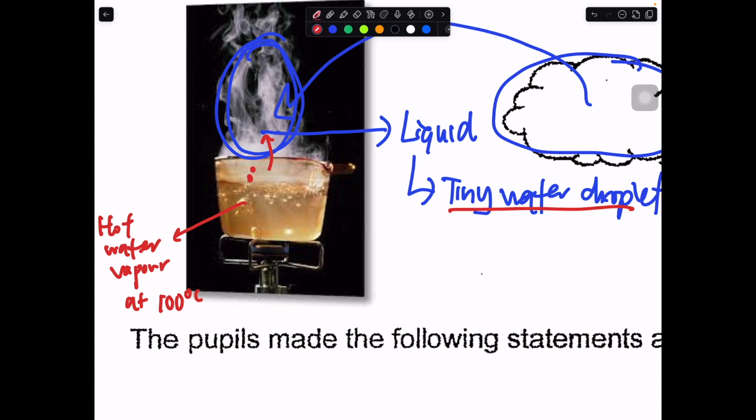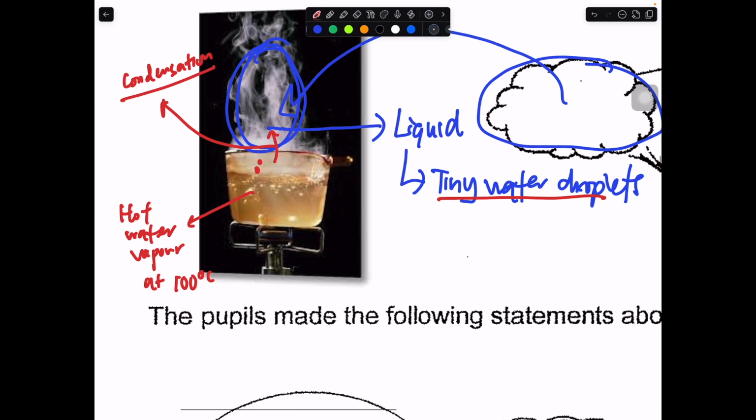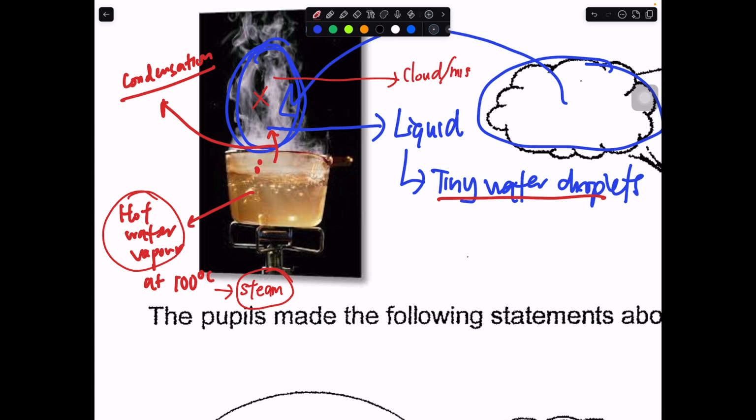Maybe I'll write it down here. It's due to the condensation process in this case. In other words, sometimes when we say hot water vapor at 100 degrees Celsius, we are also saying that it is steam. Steam is actually not this. This you can call a cloud, or sometimes a mist. So they are not the same thing. Steam is really the air bubbles coming out from the bottom of the water when you're boiling water.